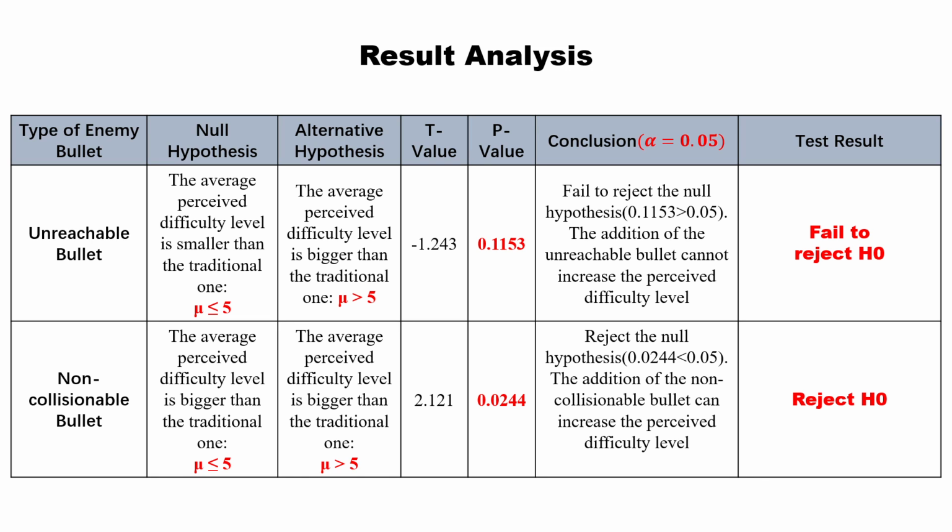We claim the difficulty level of the traditional test is 5, and the null hypothesis is that the average difficulty level of the test containing the fake enemy bullet is smaller than 5, and the alternative hypothesis is that it is bigger than 5. The results show that the unreachable fake enemy bullet cannot reject the null hypothesis, but the non-collisionable bullet successfully rejects the null hypothesis, which means it indeed increases the user perceived difficulty.